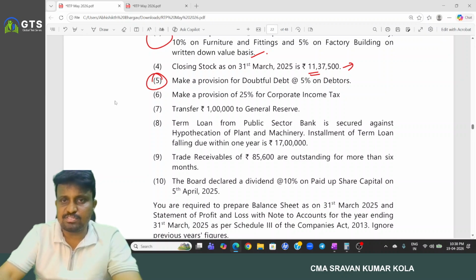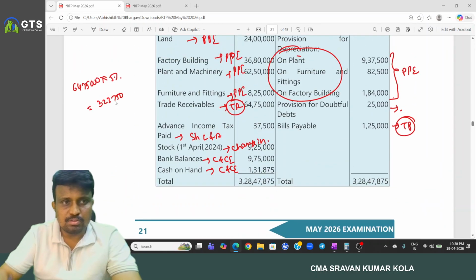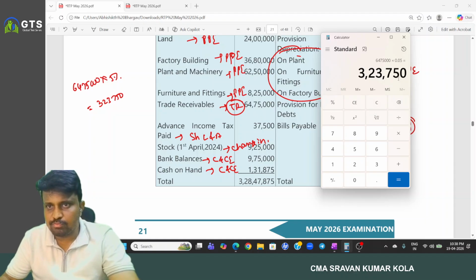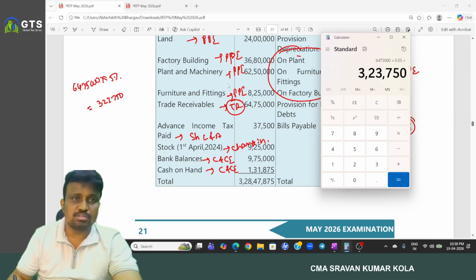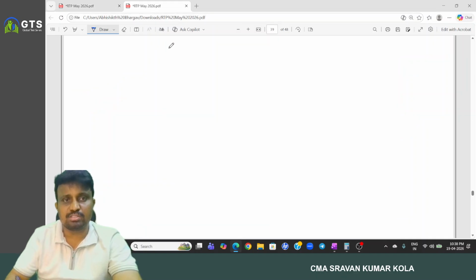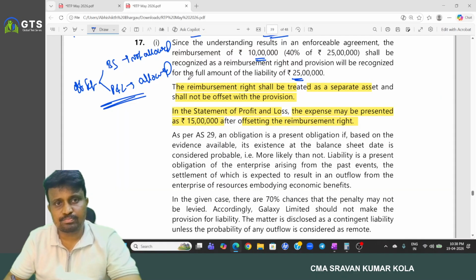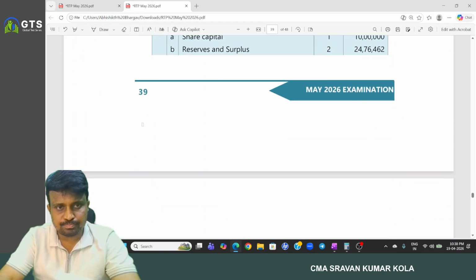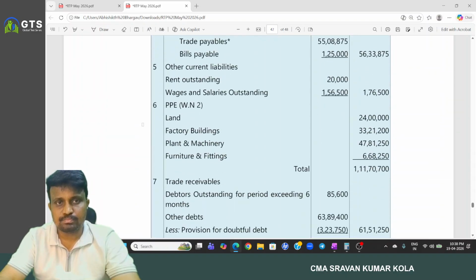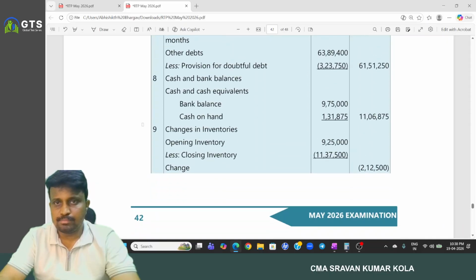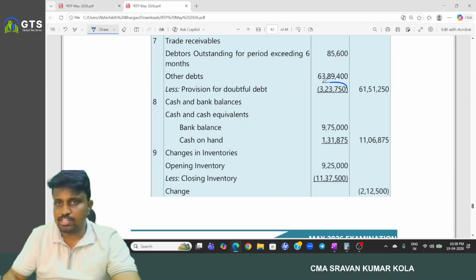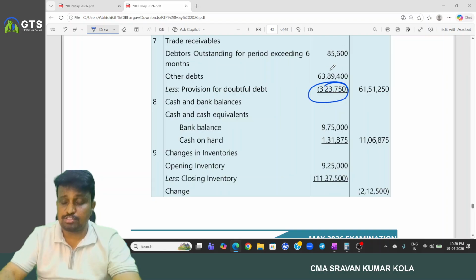Make a provision for bad debts at 5% on debtors. So 64 lakh 75,000 into 5%, so 3,23,750. But out of that, what is the opening provision amount? 25,000. So here 3,23,750 is reduced from the debtors.